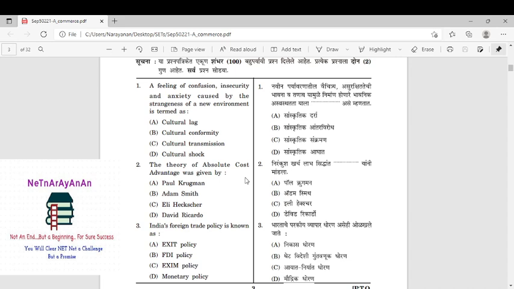So let me go into the question paper. I'll just start with an initial set of 25 questions as usual. So the first question: a feeling of confusion, insecurity, anxiety caused by the strangeness of the new environment is termed as. Of course this is from the environment subject, but in the environment syllabus we'll study what is environment, what is PEST analysis, all these things, but these and all are some out-of-the-way questions, right? Of course we should eliminate from what is there in the options.